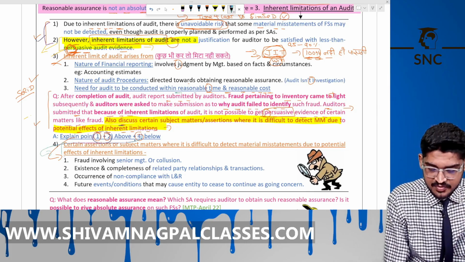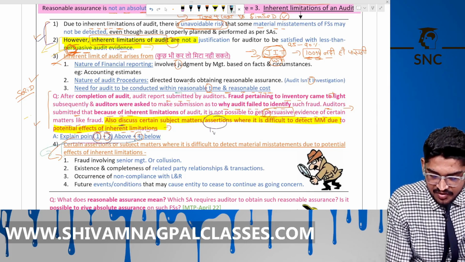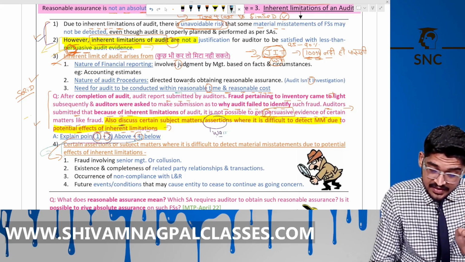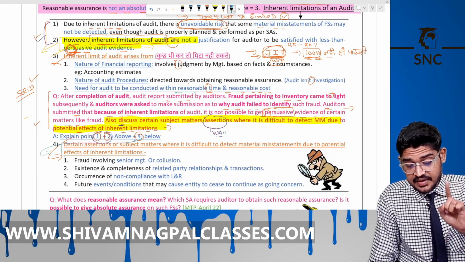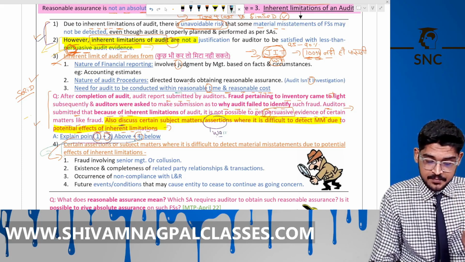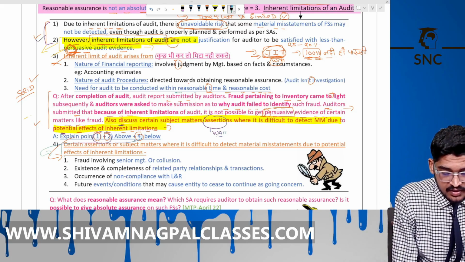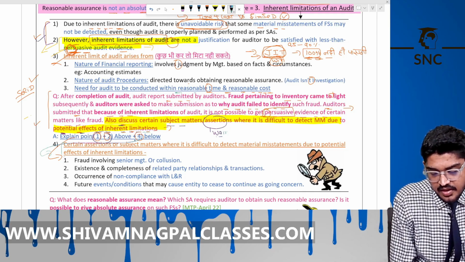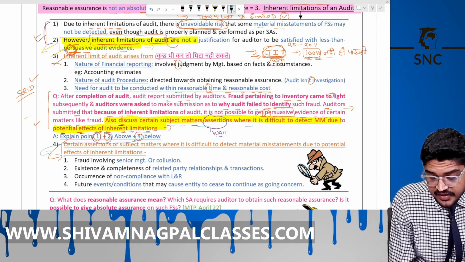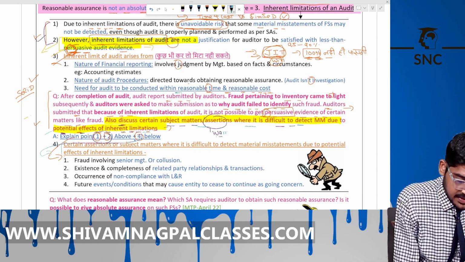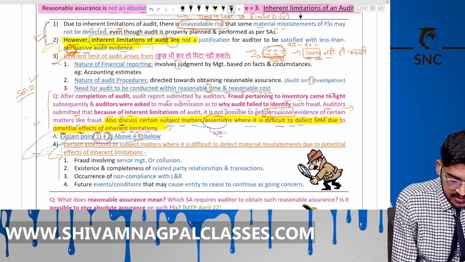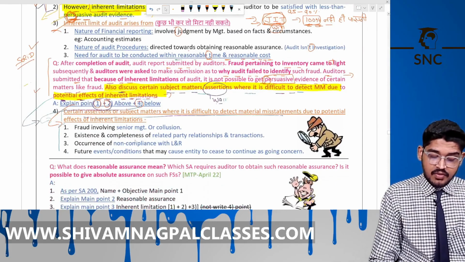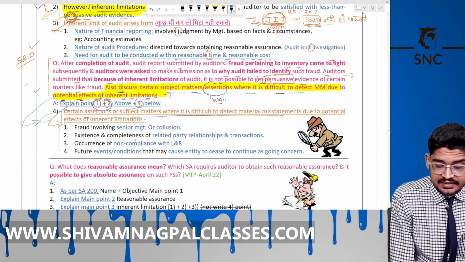So what are the assertions? Wait, we will understand in detail. So subject matters or assertions where it is difficult to detect the material misstatement due to the potential effect of the inherent limitation. Which are the matters where it is difficult to detect the material misstatement? These 4 are the matters, the same is written here. Now, number 1 is fraud involving the senior management.